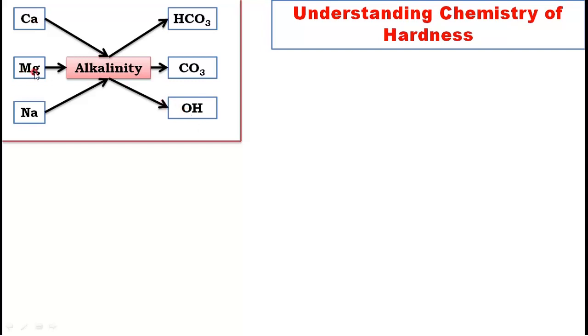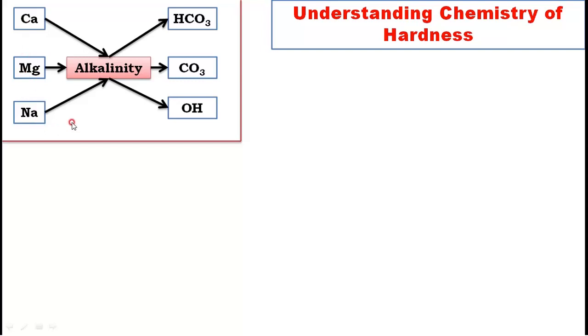Like that, magnesium bicarbonate, magnesium carbonate, magnesium hydroxide, sodium bicarbonate, sodium carbonate, sodium hydroxide. These are alkalinity. You may have another list also, but for the present study I considered calcium, magnesium, sodium. You can even have potassium and some others, but I considered three here.